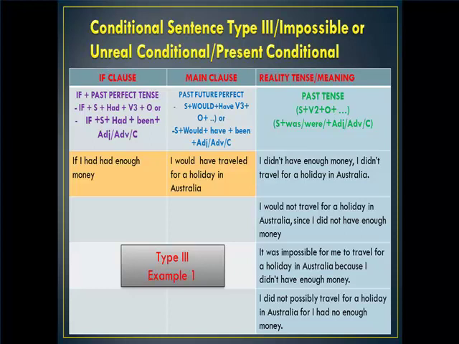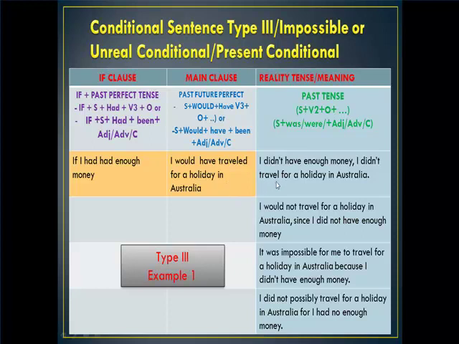You can also put it, sometimes, the formula looking thin here when we don't find the verb, like this one. The reality, tense or meaning of the sentence is in the past time. Look at the example here. If I had enough money, I would have traveled for a holiday in Australia.